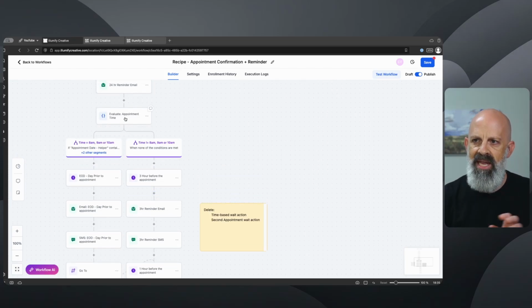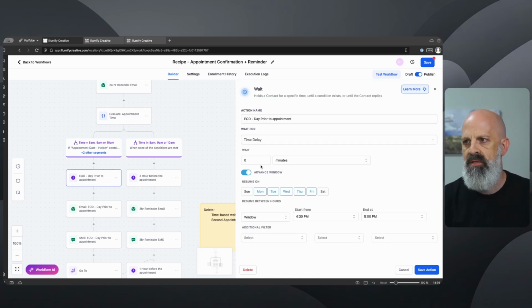However, if it's at 8, 9, or 10 in those hours, I want it to go down this branch and run the reminders the day before, which is what this allows. So it's going to wait 0 minutes, and then it's going to wait until it's 4:30 to 5 p.m. I chose a time window. My logic is that I want this to run towards the end of the day, within that half-hour window.